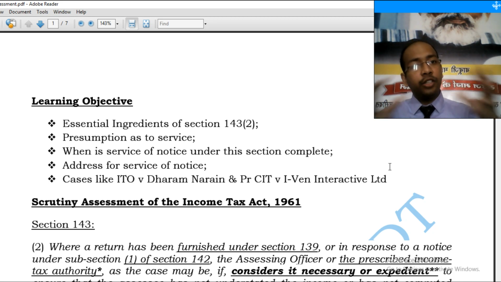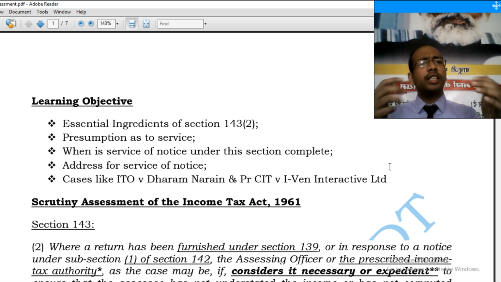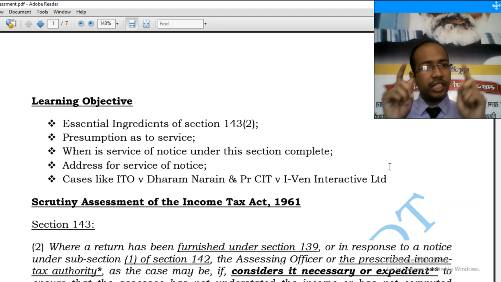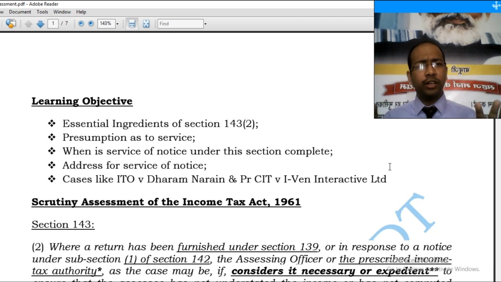And for getting the jurisdiction under section 143(3), AO has to issue notice under section 143(2). So in this video, we will be discussing whether notice under section 143(2) has to be merely issued or served, or is there any ground on which notice can be issued or it can be issued generally. And major focus of our today's deliberation would be around service of the notice.